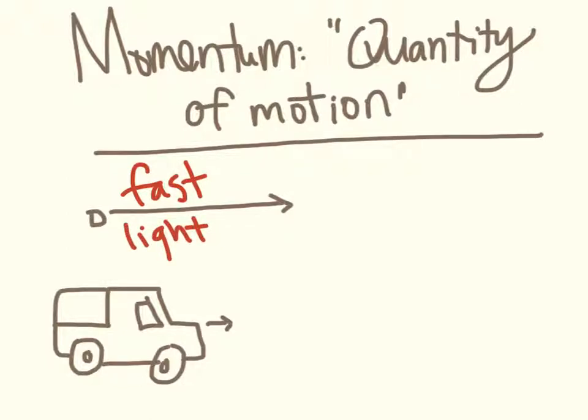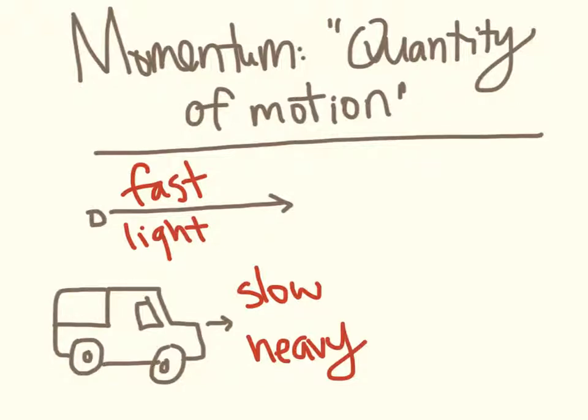And then down here we have a bus, and the bus or the van looks like it's moving slow, but it is heavy. So it's possible for these two things, the bullet and the van, to have the same amount of momentum. It's a light object going fast and it's a heavy object going slow.